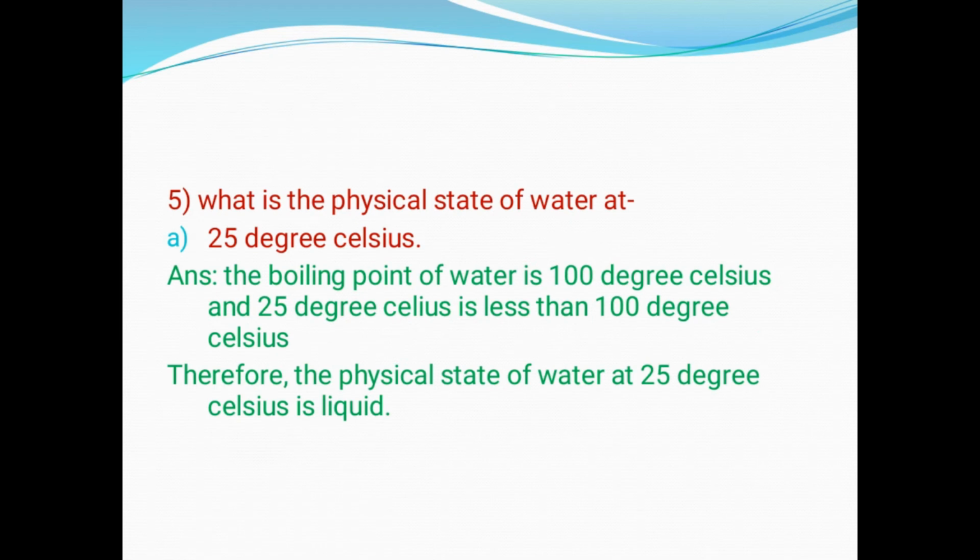Next, they are asking what is the physical state of water at 25 degrees Celsius. We already know that the boiling point of water is 100 degrees Celsius. So at 100 or above 100 only the boiling of water takes place. That is, the water can be converted into vapor at 100 or above 100. But here 25 degrees is there. That is, 25 is less than 100. So in this case, water will be in the form of water only.